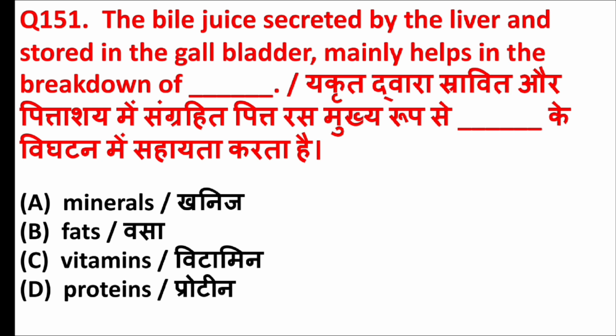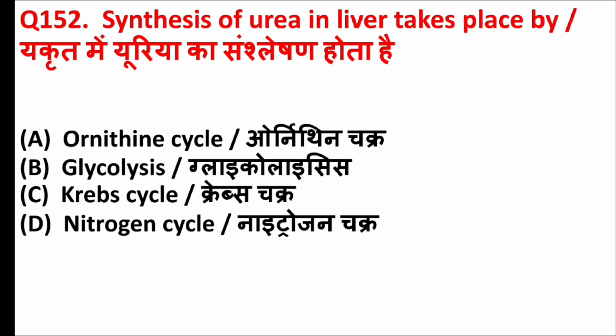The bile juice secreted by the liver and stored in the gallbladder mainly helps in the breakdown of blank. Answer is option B, fats. Synthesis of urea in liver takes place by. Answer is option A, ornithine cycle.